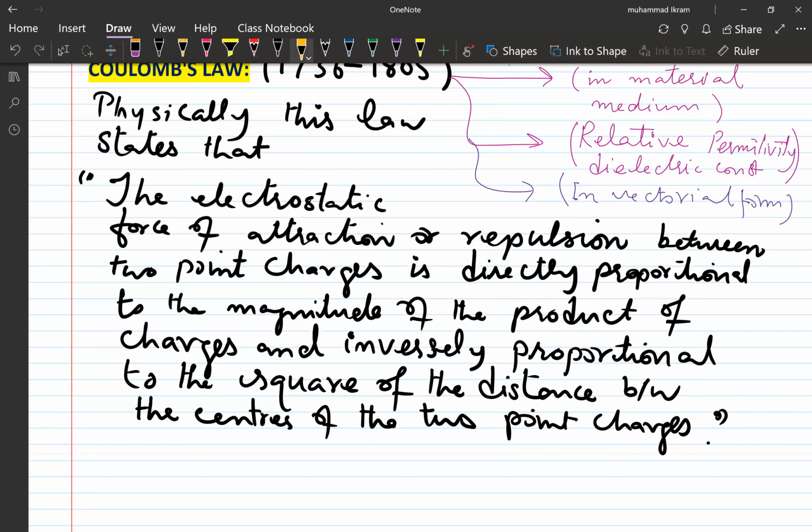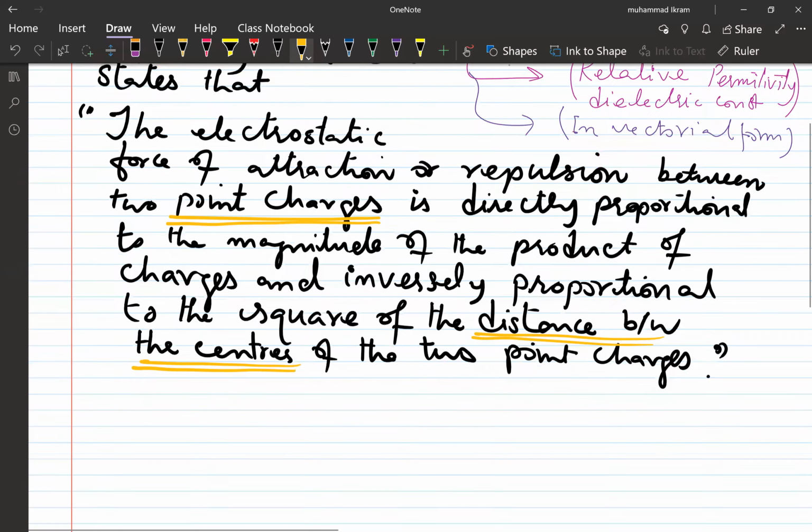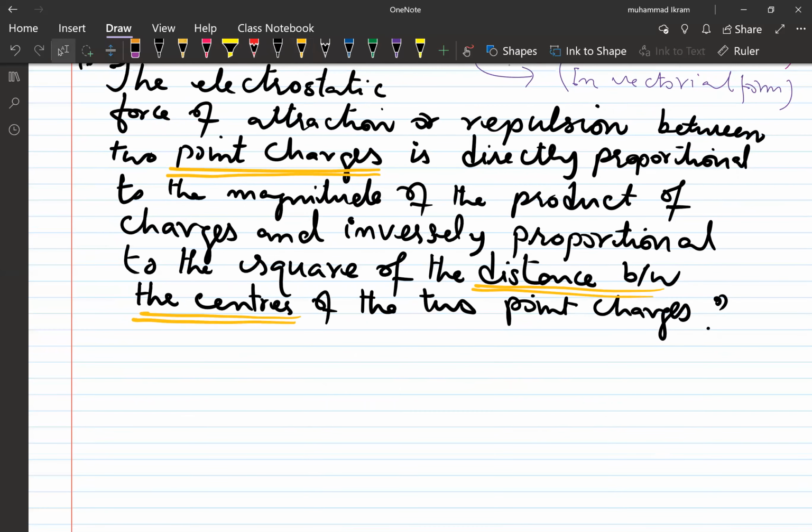Few points which I would like to explain to you. The first one is, what are point charges? And second, the square of the distance between their centers. This is mandatory. Why? Because it is always the center to center distance which matters, and I'll be telling you why. Now, what are point charges? I'm coming to that point also.